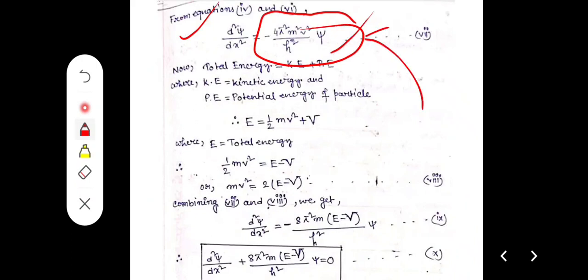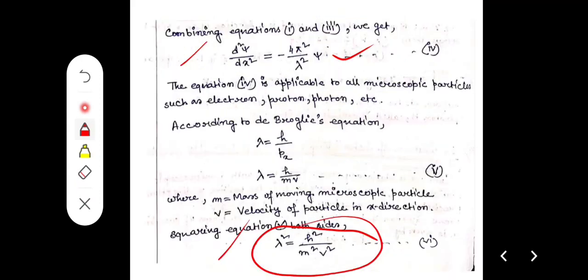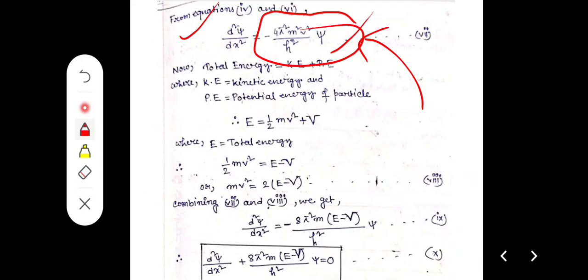So we get d square psi by dx square equal to minus 4 pi square m square v square by h square into psi. Sorry, 1 by lambda square equal to m square v square by h square.